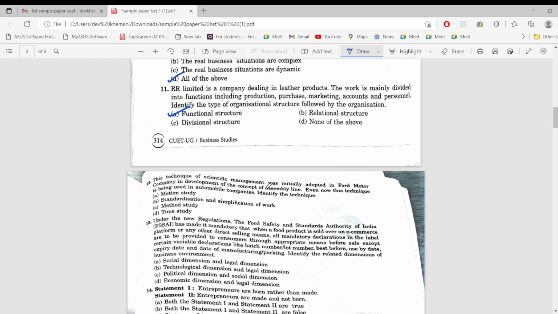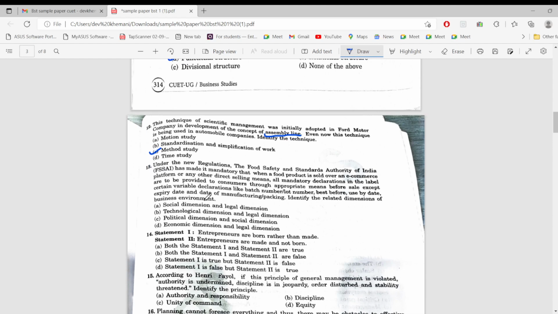This technique of scientific management was initially adopted in Ford Motor Company in development of the concept of assembly line. Okay, it's a keyword, assembly line. Even now, this technique is being used in automobile companies. Identify the technique. So it's a motion study. Oh, so it's a method study. Sorry, method study. Yeah, it's taken from NCERT. It's an NCERT line.